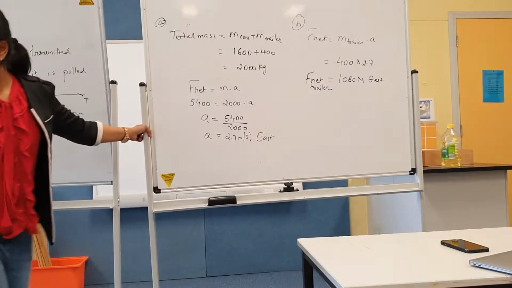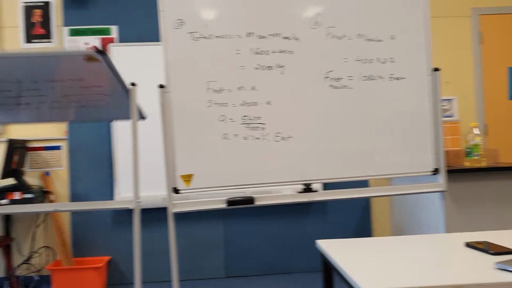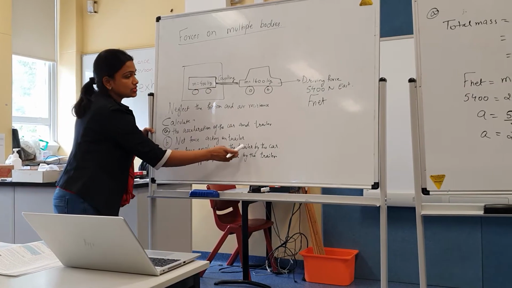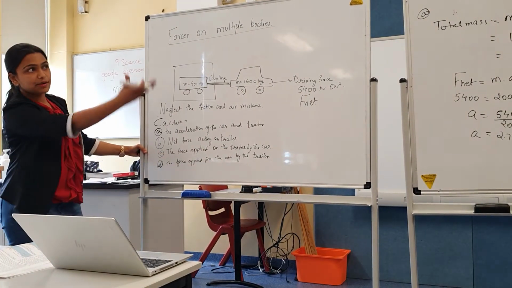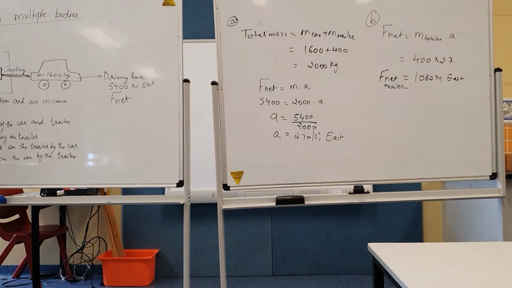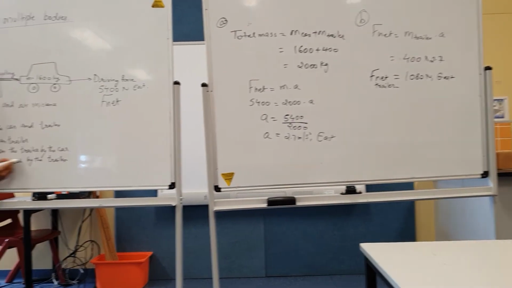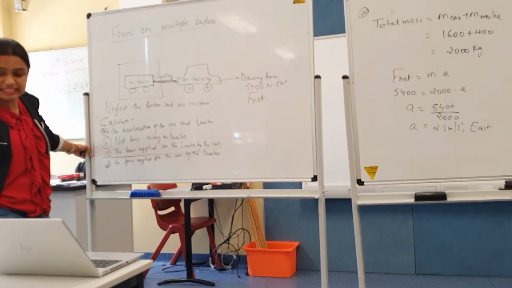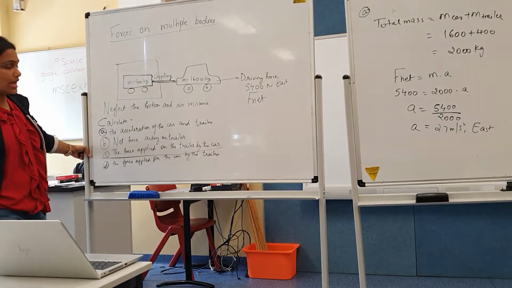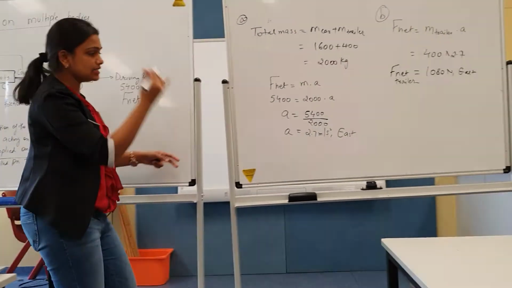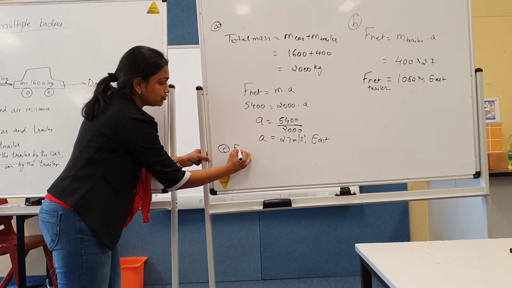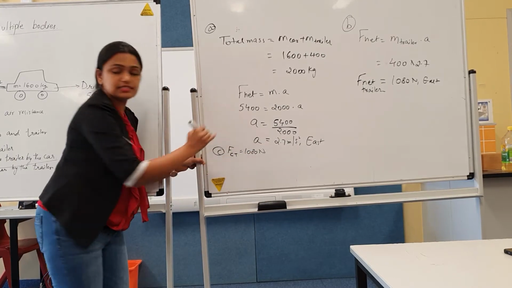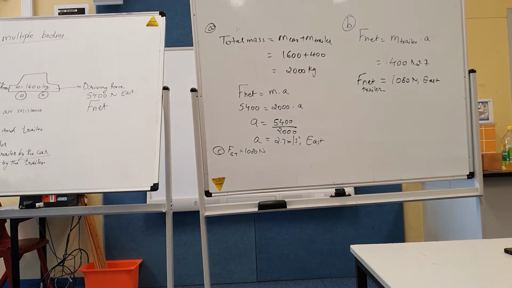Let's see the third question. Part C. The force applied on the trailer by the car. By calculating B, F net, there is no friction. So obviously the answer is that the car is applying a force of 1080 Newton east on the trailer. So actually part C we have already calculated, we just need to realize it. So for C, the force from car to the trailer is 1080 Newton east.